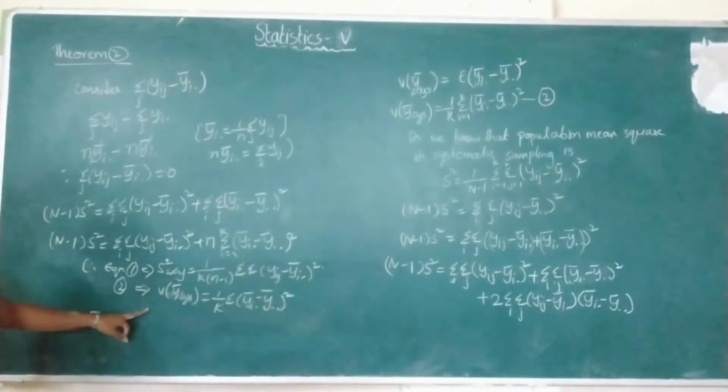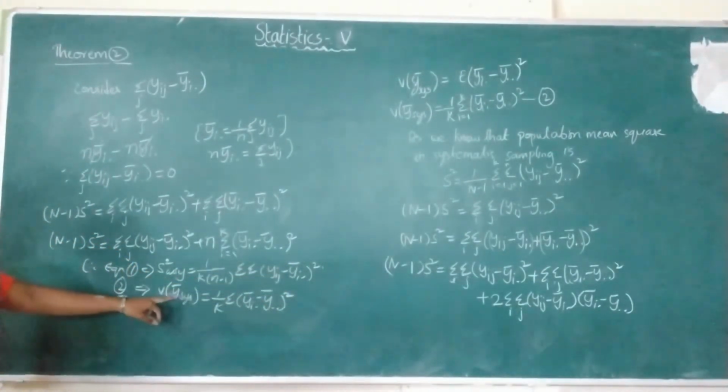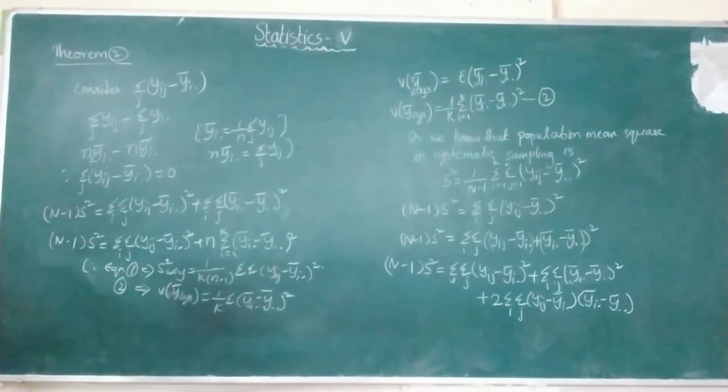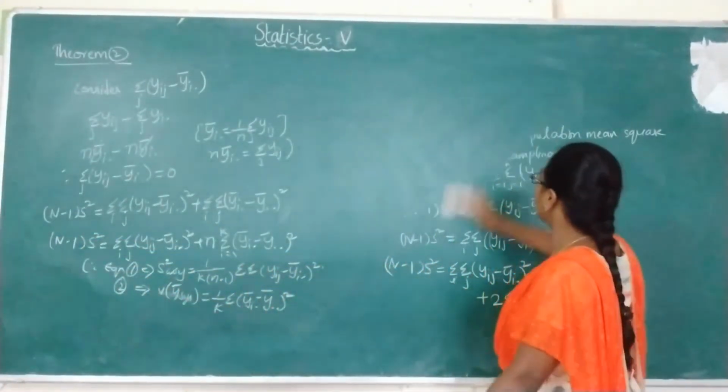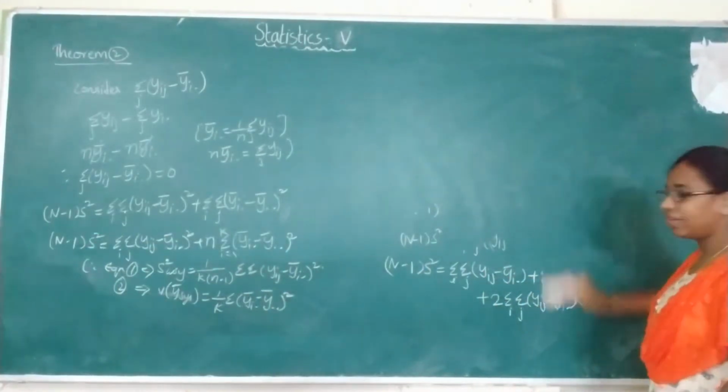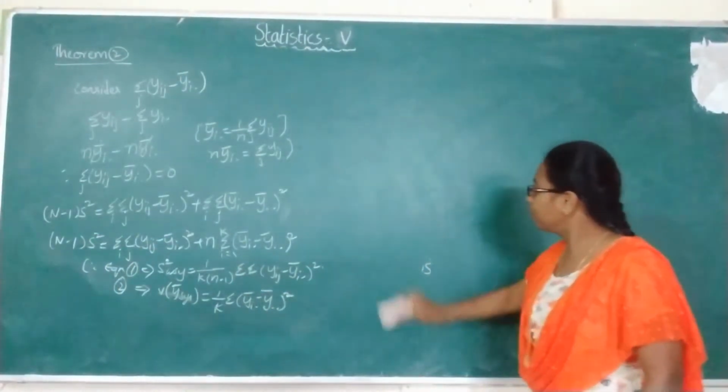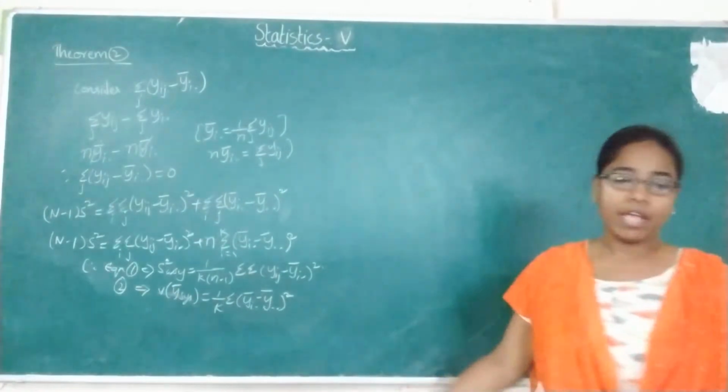And similarly in equation 2 we have the variance of y bar sy equals 1 by k summation of (yi dot bar minus y double dot bar) whole square. Now by using those two equations, we are going to substitute them in the above equation.